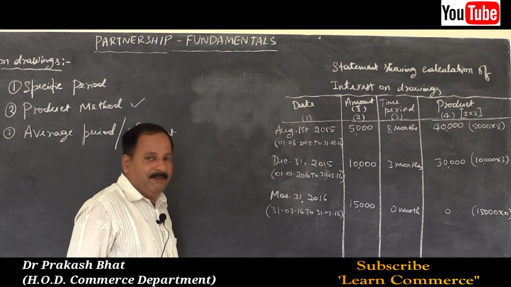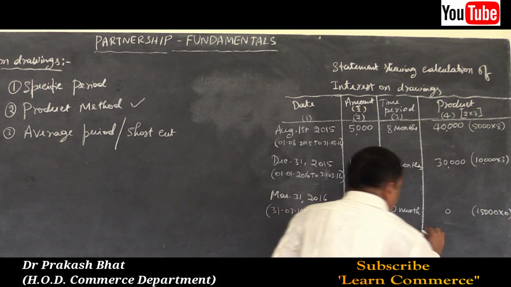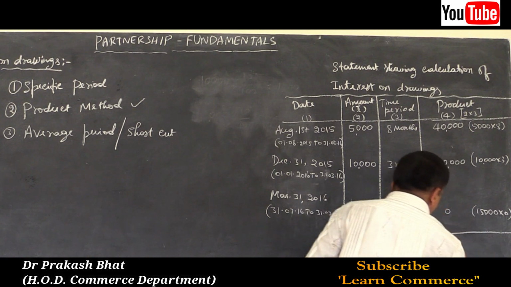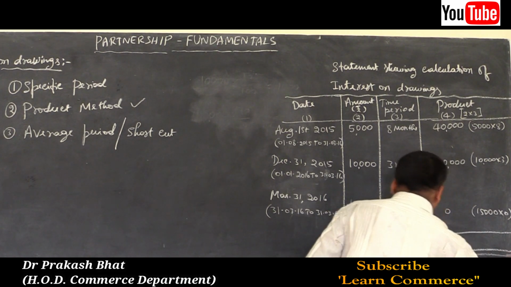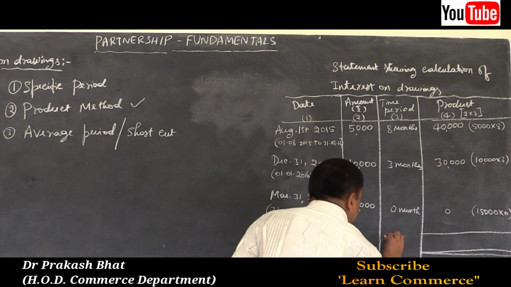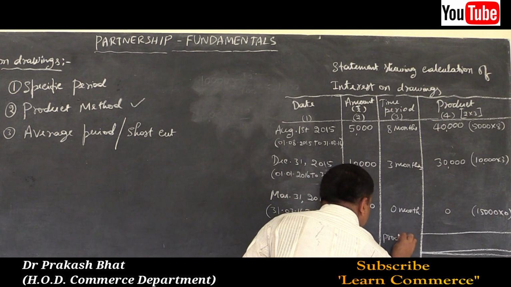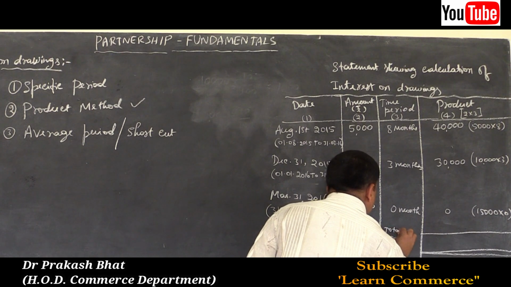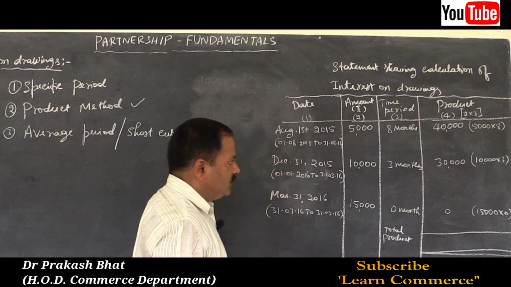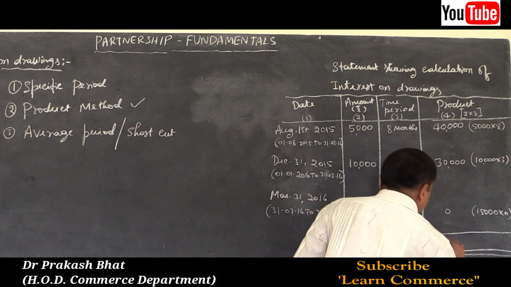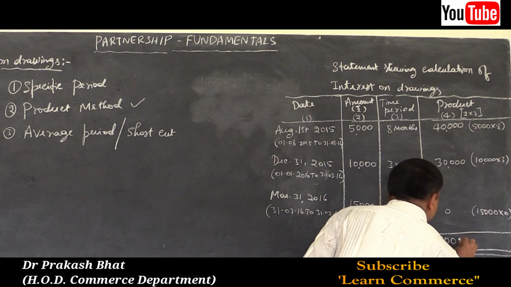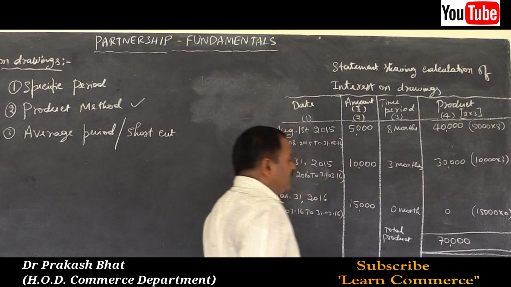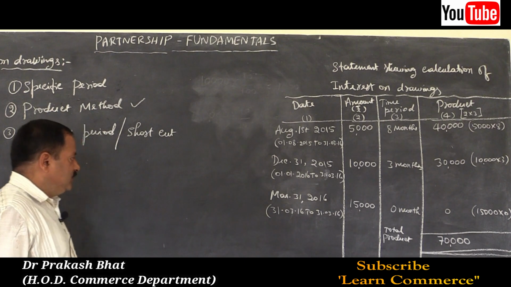So now let us take the total of the products. Total product: 30 plus 40, 70,000. 70,000 is the total product.